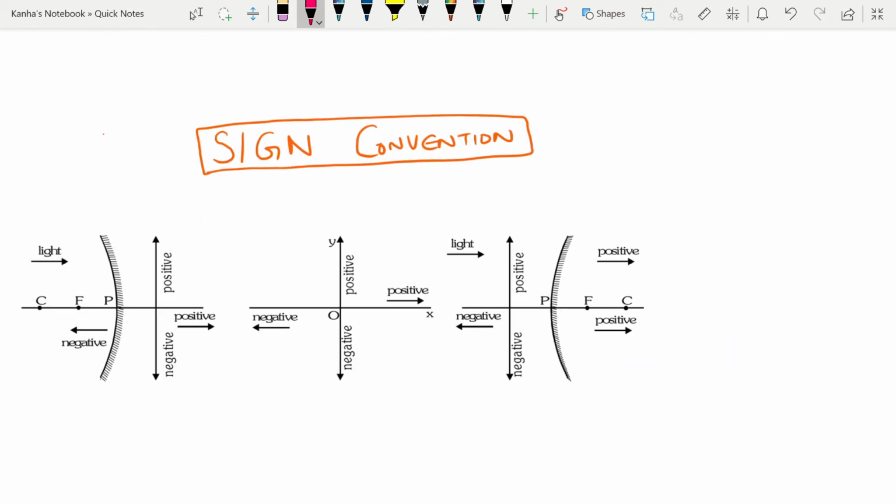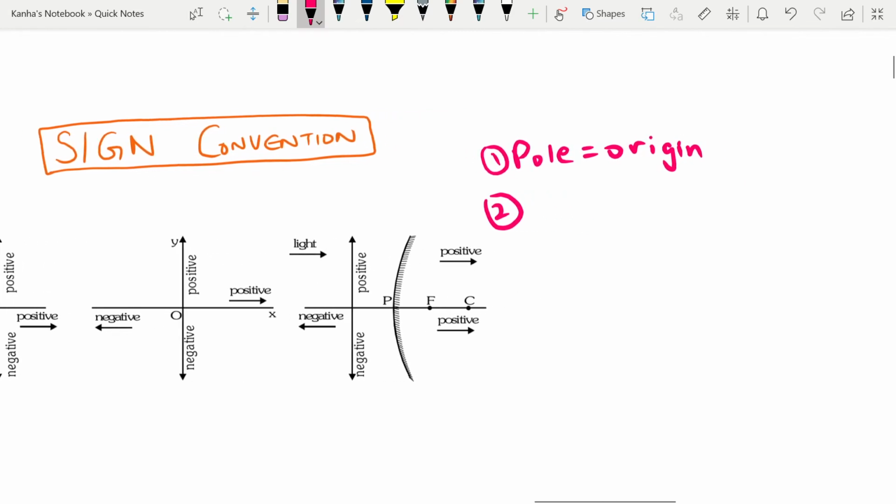Next, let's quickly talk about the sign convention. Along the principal axis, distances are measured from the pole. So the pole is taken as the origin. First point is pole is equal to origin to measure any distance. Next, the distances in the direction of light are taken to be positive, while opposite are taken to be negative.